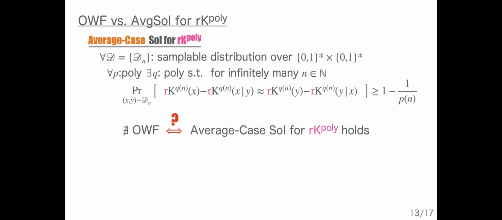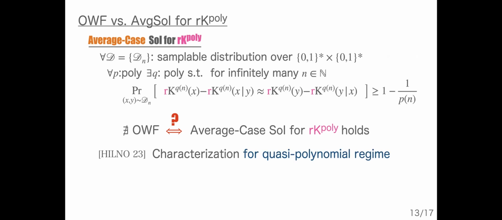The question is whether this average-case symmetry of information for rK^poly characterizes the existence of one-way functions. Unfortunately, the previous work failed to prove this, but instead they proved the characterization for the quasi-polynomial regime, where we consider a one-way function which is secure against quasi-polynomial time adversaries, and average-case symmetry of information for rK^quasi-poly. The proof is based on a non-optimal coding theorem, and due to this non-optimality, we could not apply the same technique for the polynomial regime.